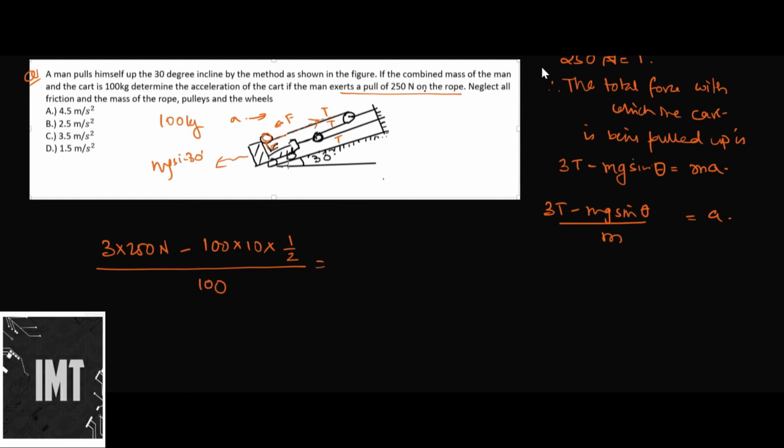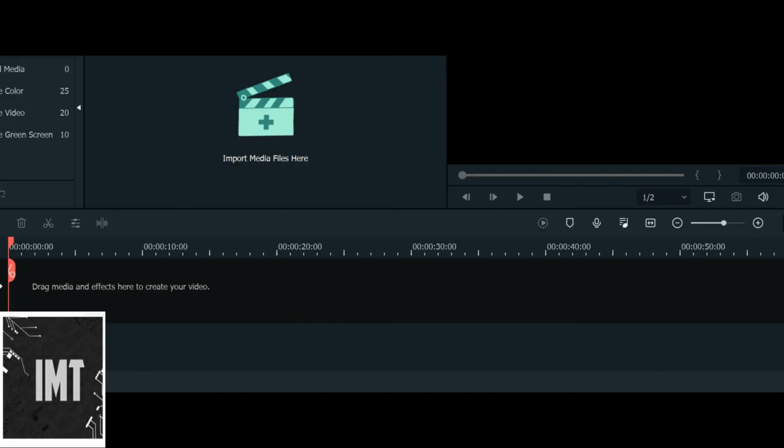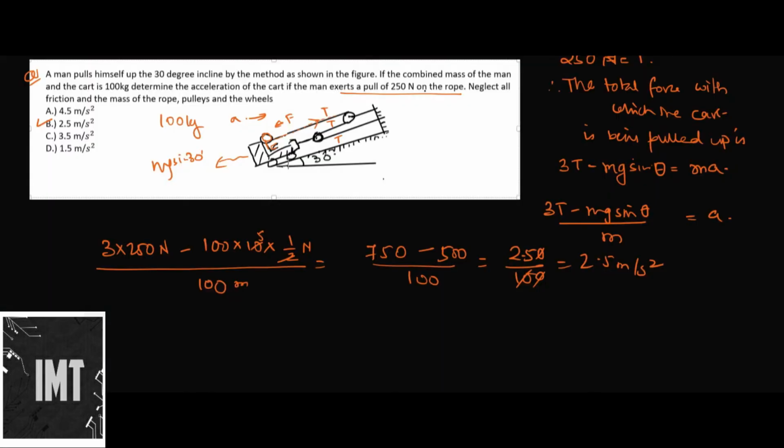So this will be 750 minus 500 upon 100. That gives you 250 by 100, so that's basically 2.5 meter per second square. In this case, this will be the correct answer.